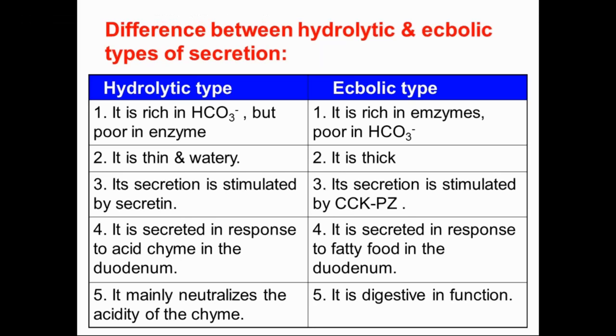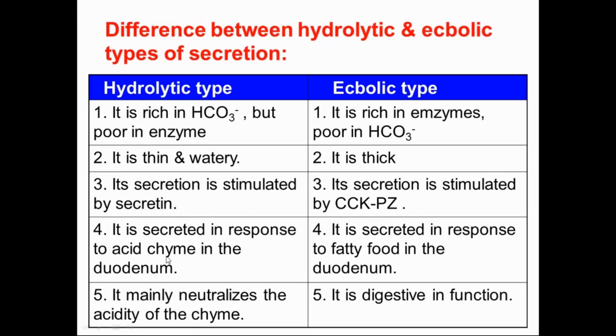Hydrolytic, H for H, that is it is rich in bicarbonate but poor in enzyme. But ecbolic type, it is rich in enzymes but poor in bicarbonate. Hydrolytic type secretion is thin and watery. Ecbolic type it is thick. Hydrolytic type, its secretion is stimulated by secretin. This is very, very important MCQ question. Hydrolytic type of secretion is stimulated by secretin, but here it is stimulated by cholecystokinin.